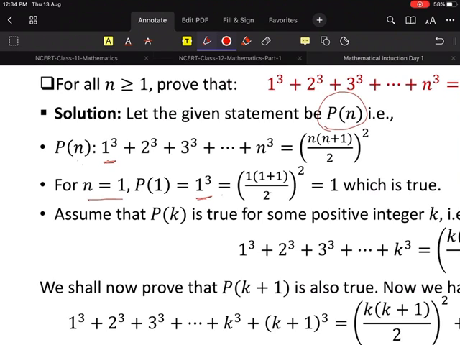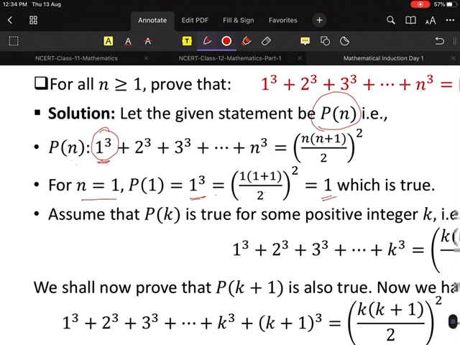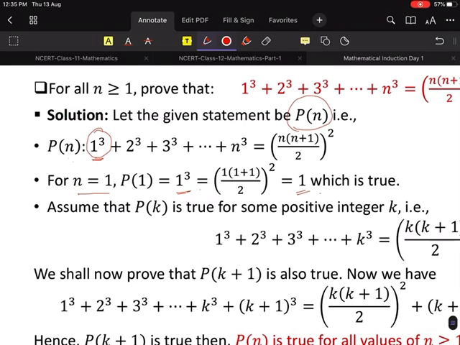So 1 plus 1 is 2. 2 gets cancelled. So inside there is 1. 1 whole square is 1. So 1 cube is equal to this 1. Yes or no? For P1, the first element I pick from here, and in place of n I write 1. So I get 1 on both sides, which is true. So my first condition is true. So my P1 is true.